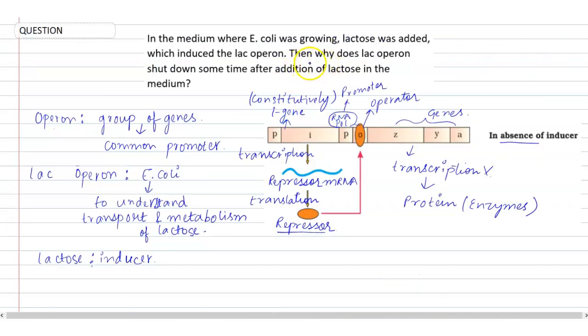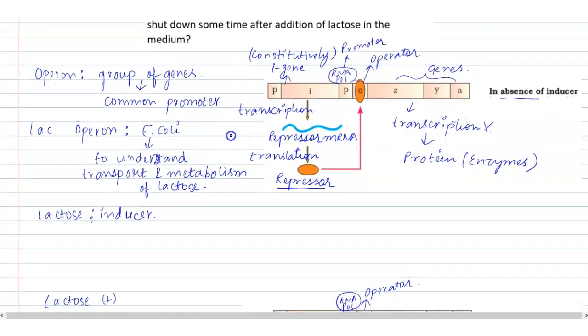Now let's see what they have asked in the question. They have asked why does Lac Operon shut down sometime after the addition of lactose in the medium? Because we have added lactose into the medium, and that would be in a particular amount, and that would get consumed after some time. And once the lactose is consumed, again what will happen?